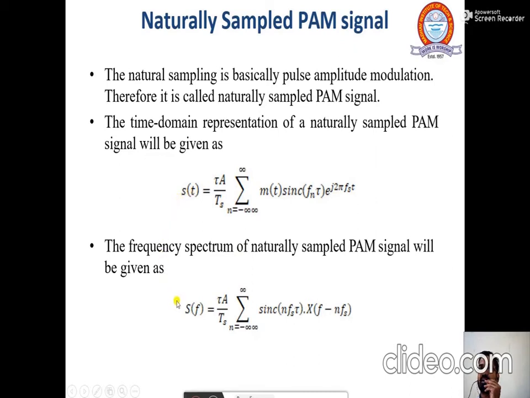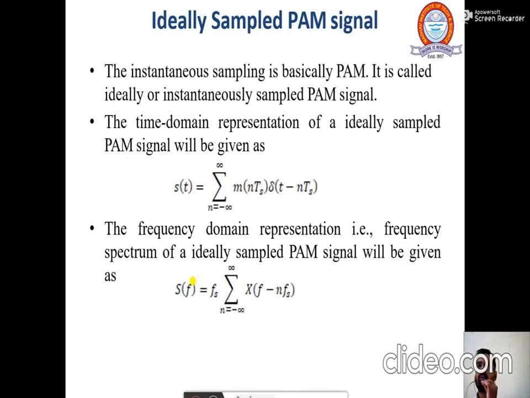And when we calculate its frequency spectrum, again by determining the Fourier transform of this s(t), this S(f) will be equal to tau A by Ts. This Ts is not changed because this Ts is constant. Only this t is the parameter, so this t is changed. So this is from n equals minus infinity to infinity, sinc of n fs tau and X of f minus nfs. So you can determine the frequency spectrum of the naturally sampled pulse amplitude signal using this.